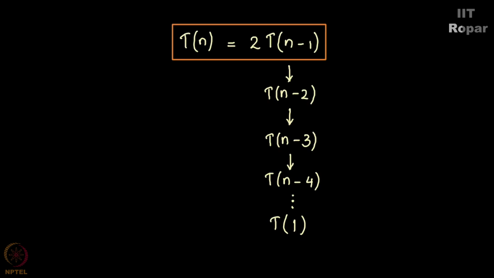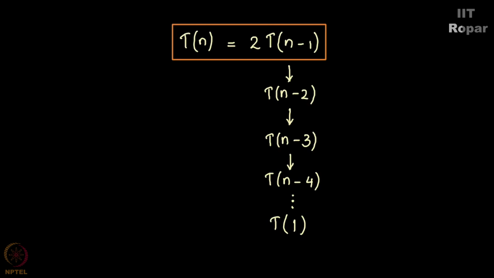But how do we calculate T of 1? Till now we have broken T of n as 2 times T of n minus 1. Now to find T of n minus 1, we need T of n minus 2, we need T of n minus 3, and the process continues till T of 1. But we can definitely find out T of 1.